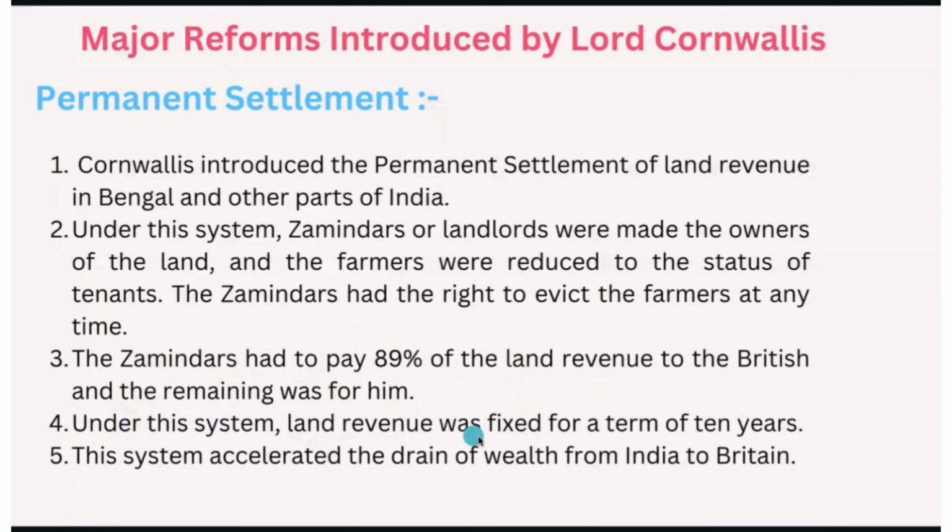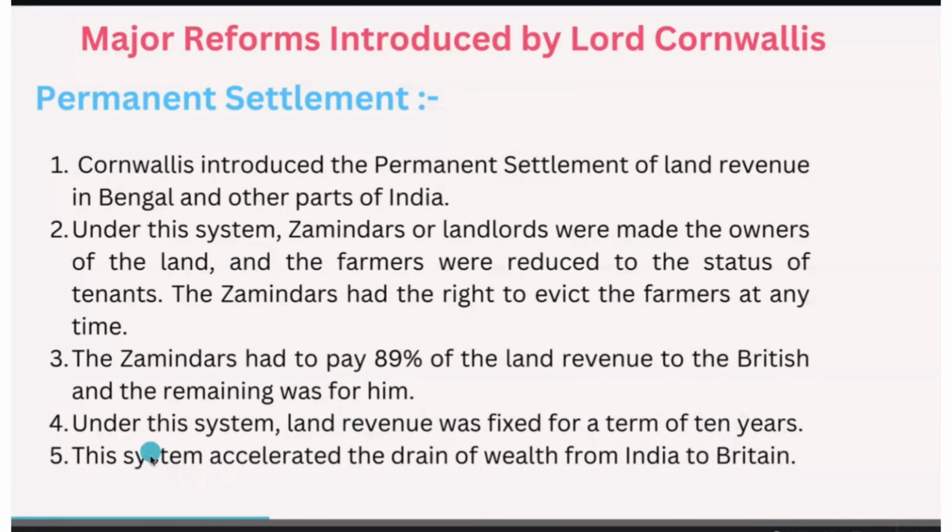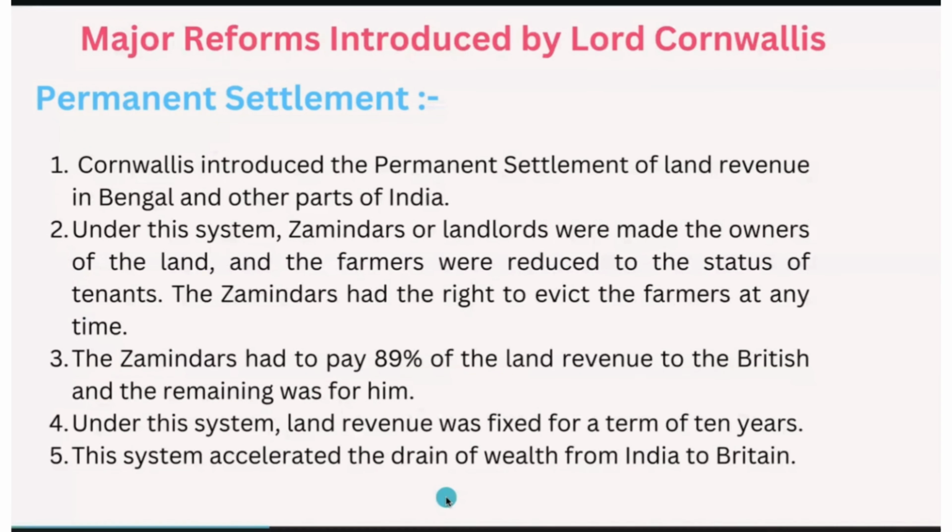So under this system, land revenue was fixed for a term of 10 years. This land revenue system has increased the drain of wealth from India to Britain. There was a wealth drain in the form of taxes and revenues from Indian people to the British country. So this permanent settlement of land revenue system has increased the drain of wealth.